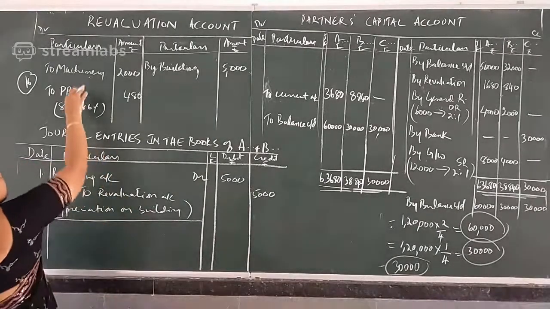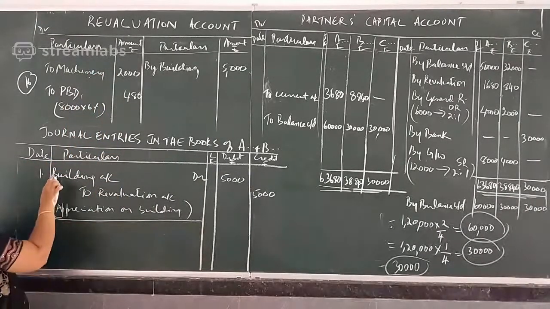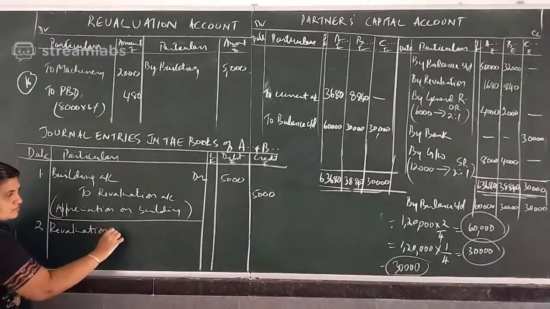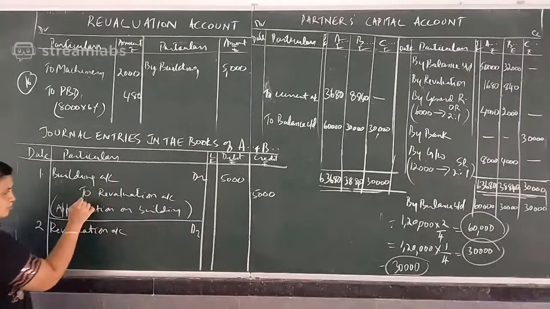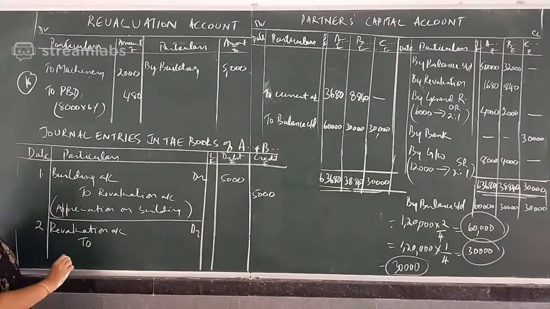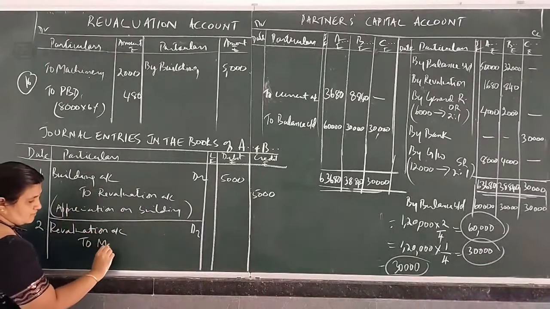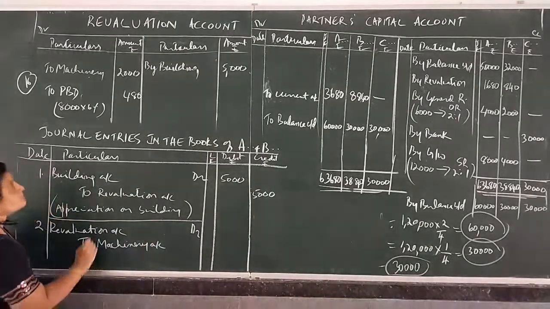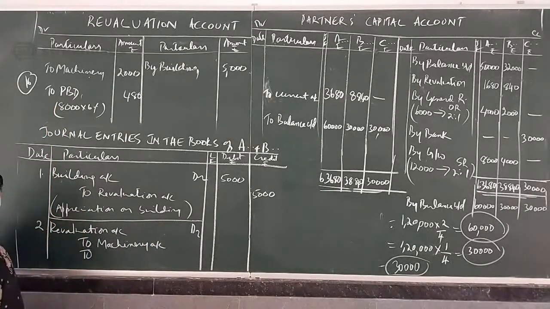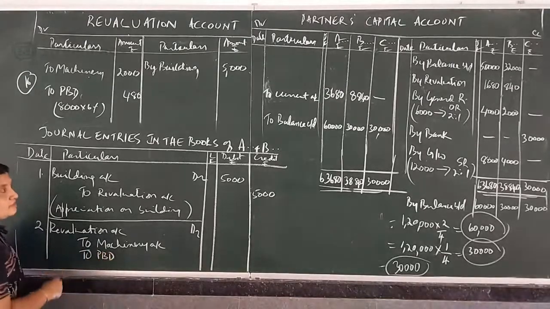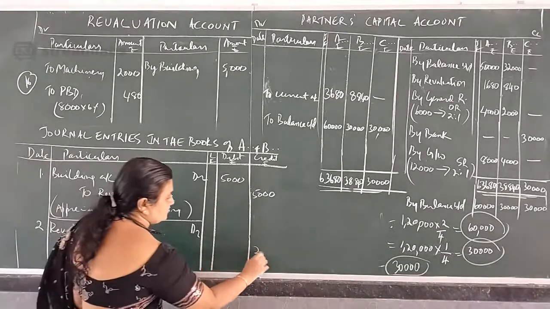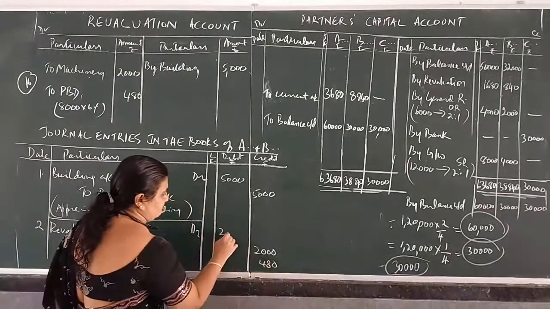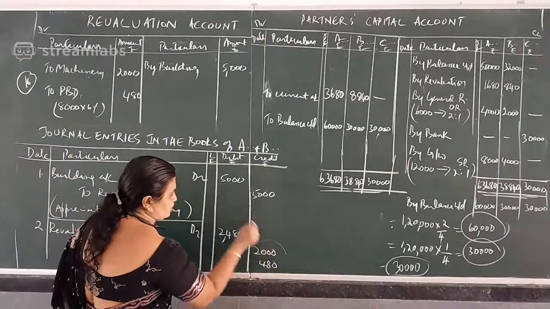Okay, so draw column. Second entry, for decrease in asset and increase in liability. Two items are there. Revaluation account debited, two machinery account and two PBD. So machinery it is 2000 and PBD it is 480. So total revaluation debit 2480. Debit should equal to credit.